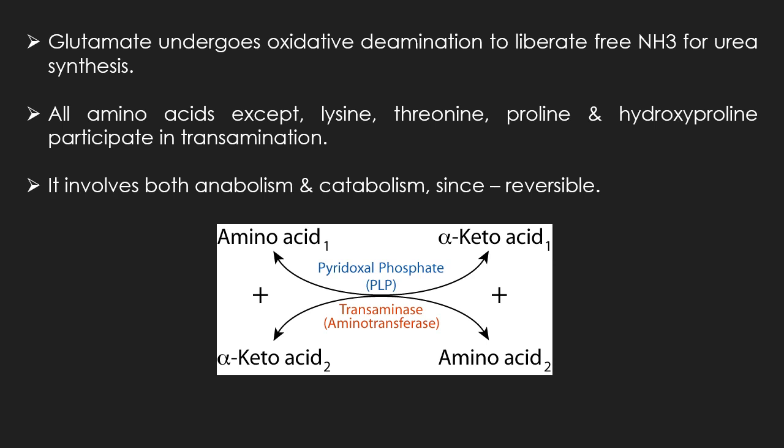Basically, in the transamination reaction, a pair of amino acid and keto acid is involved. In this reaction, amino acid 1 is first converted into alpha-keto acid 1 in the presence of the transaminase enzyme, which is also known as aminotransferase. This enzyme performs its action in the presence of pyridoxal phosphate, or we can say that this enzyme is pyridoxal phosphate dependent. Simultaneously, alpha-keto acid 2 is converted into amino acid 2.